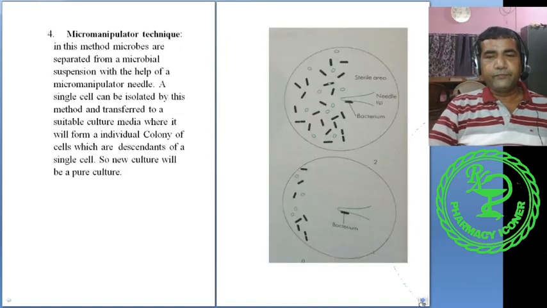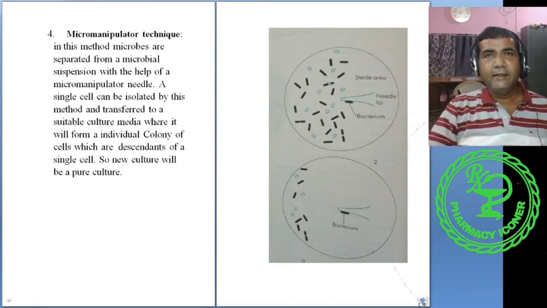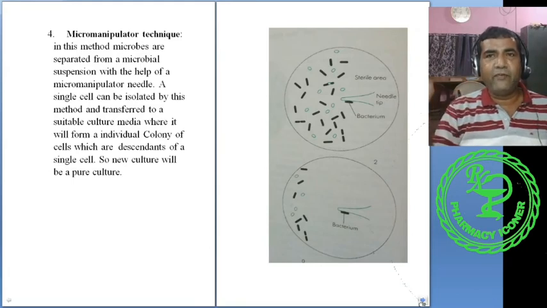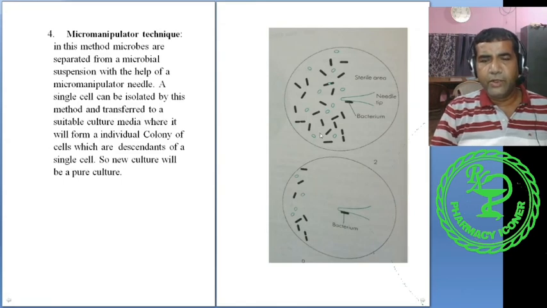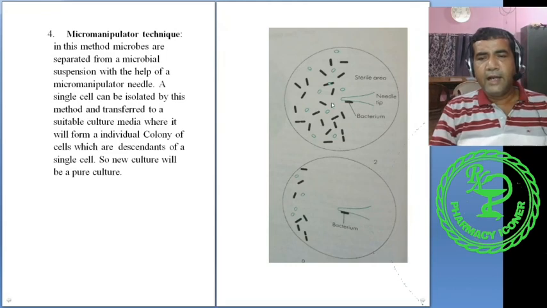And next technique is the micro manipulator technique. In this technique, literally a single cell is picked up from a microbial suspension. The microbial suspension is viewed under a powerful microscope, from which with a micro needle like this, this one is the micro needle. These are the microorganisms. So we are viewing under the microscope, and with the help of the micro needle we can pick up individuals.